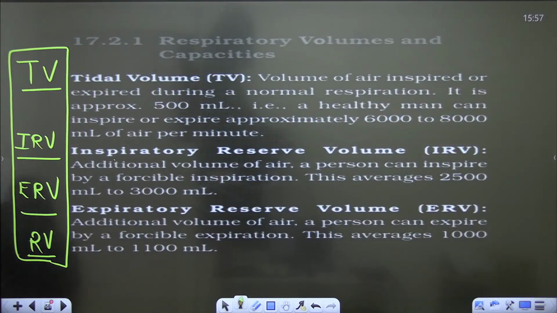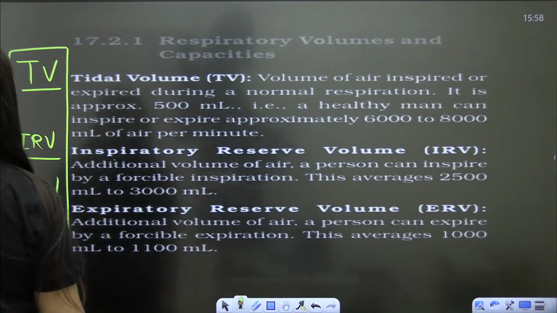Tidal volume, inspiratory reserve volume, expiratory reserve volume, and residual volume. Please type it.